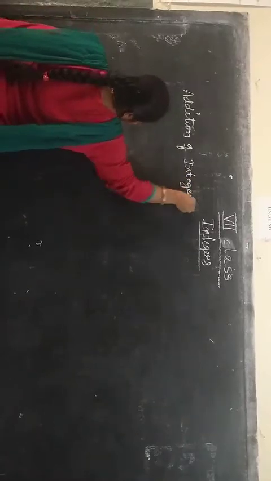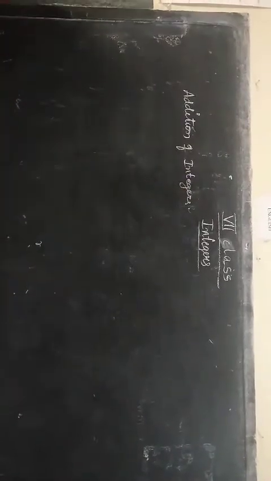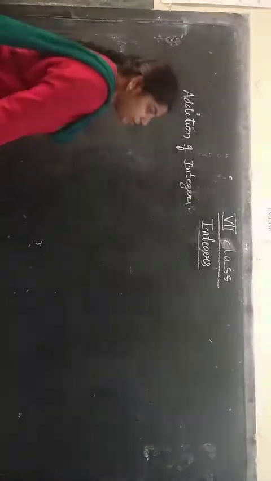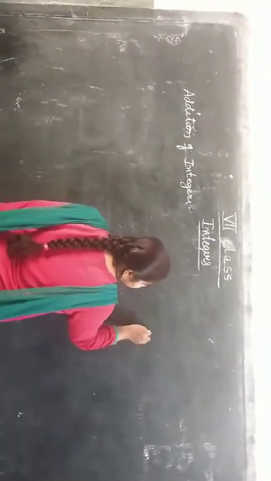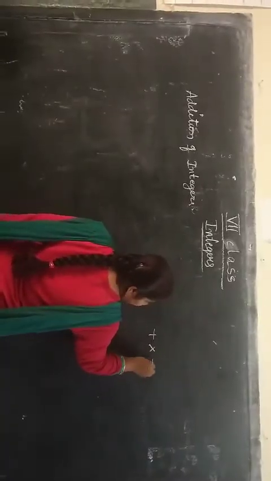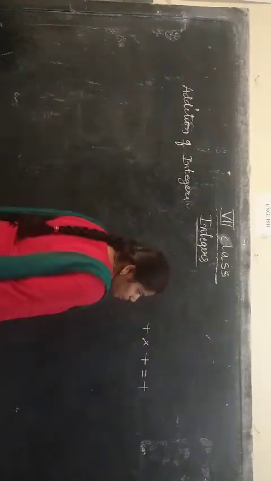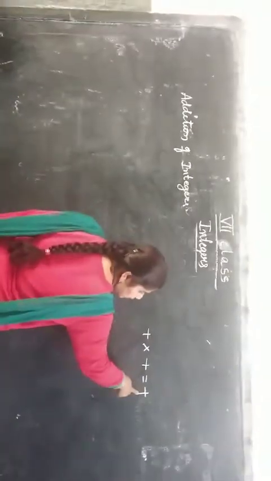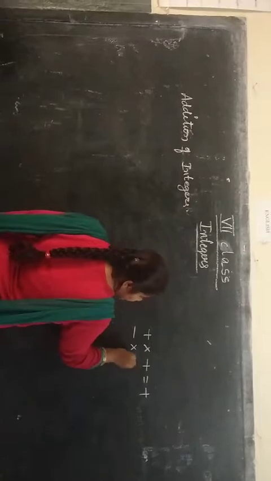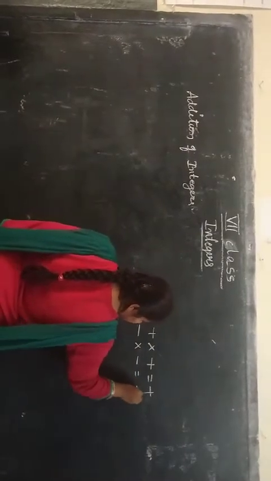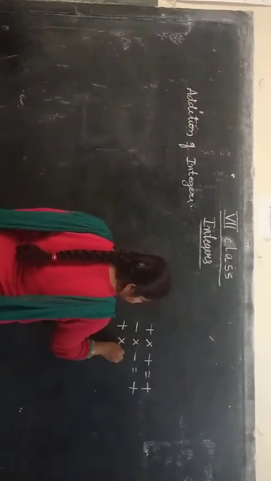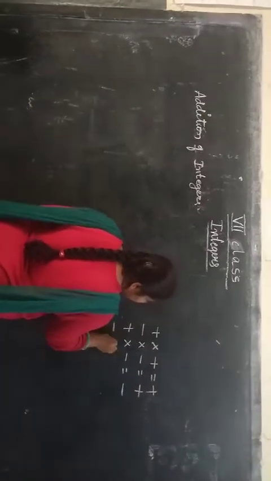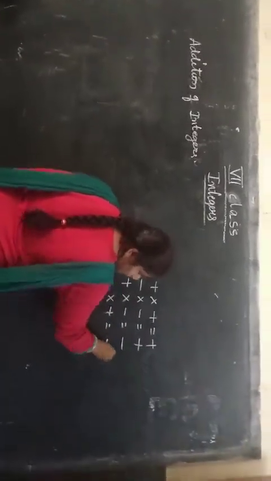Addition of integers. Before learning the addition, subtraction and multiplication of integers, first we have to learn the signs. Plus multiplied by plus will always be plus. Plus into plus will be plus. Minus into minus will always be plus. Plus into minus will be minus. Minus into plus will be minus.